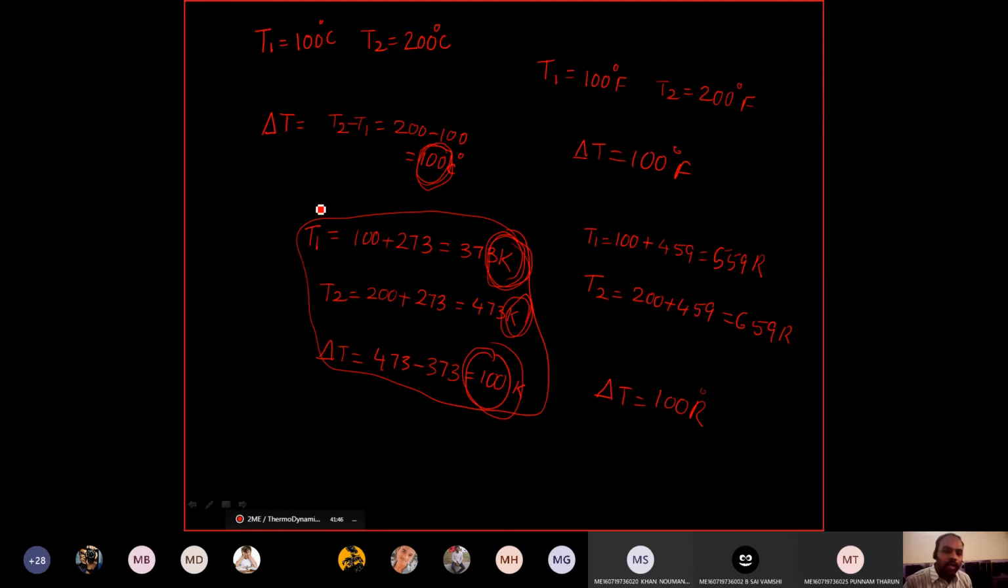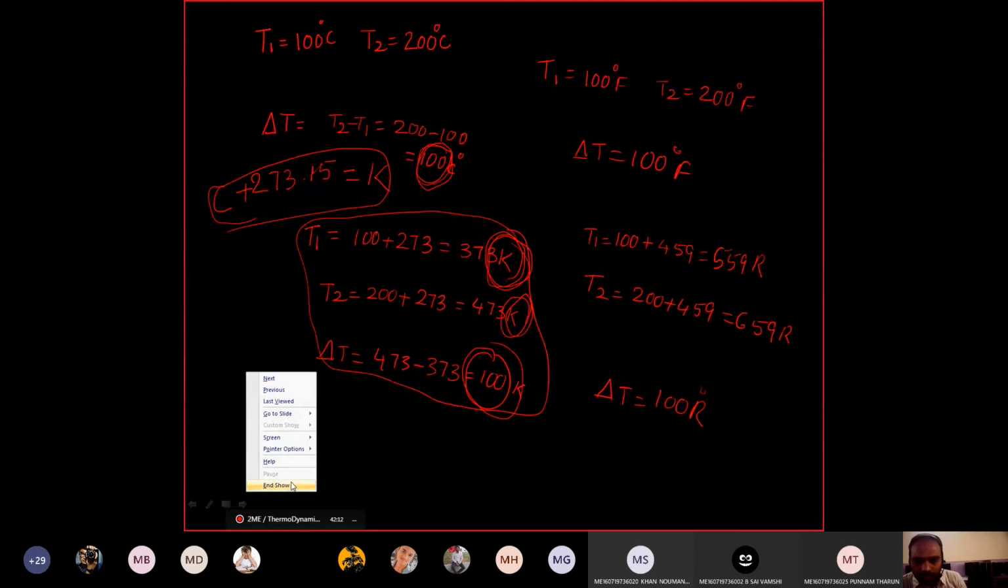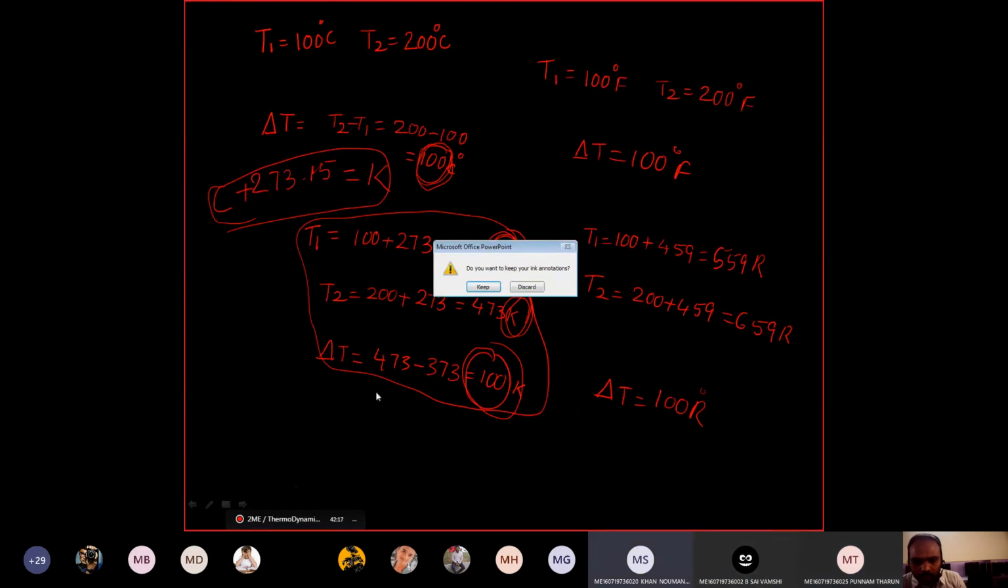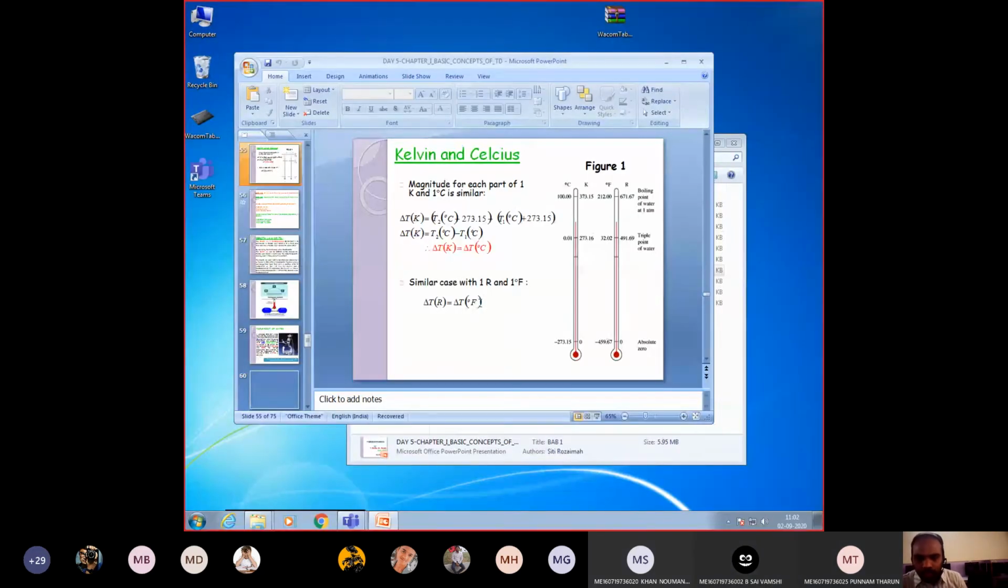For that you need to add 273.15 to the Celsius value. If you add 273.15 to the Celsius value, it will be converted into Kelvin. Clear? Any doubt, please ask me. Can I proceed?